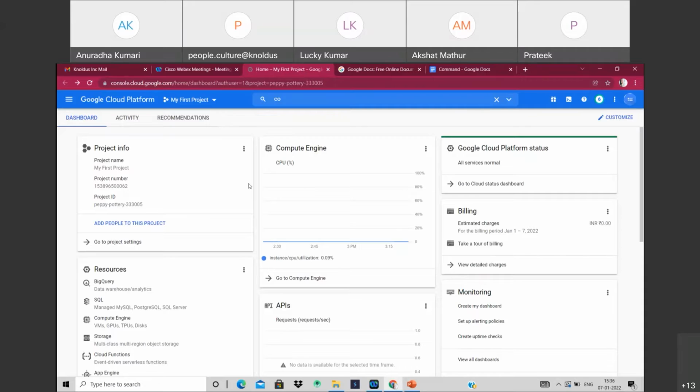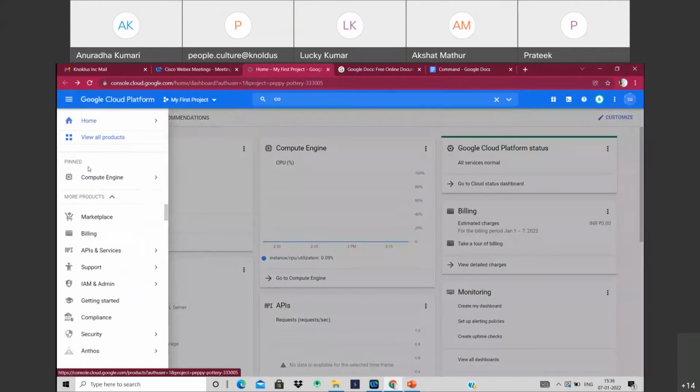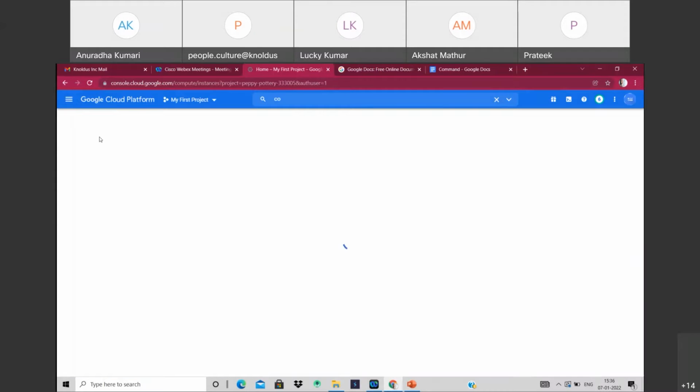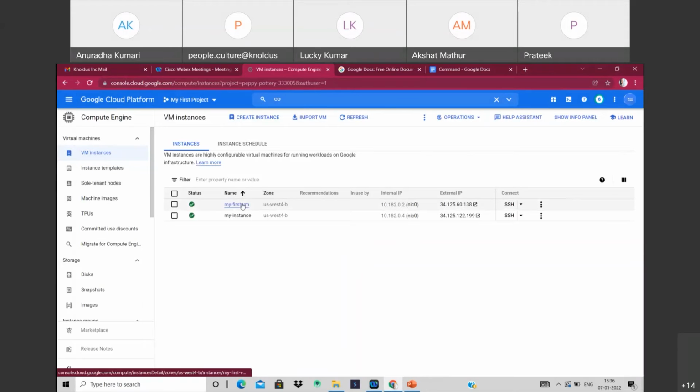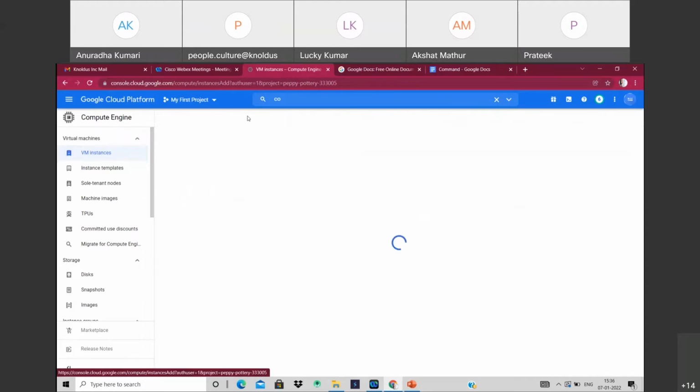Now what we are going to do is create a VM instance using Compute Engine. For that, let's go to Compute Engine. We can see I have already created a VM instance, but for you guys, I'm going to show how we can create one. First you go to the console, then the dashboard, and then Compute Engine, and here there is the option to create an instance. First we have to provide the name.